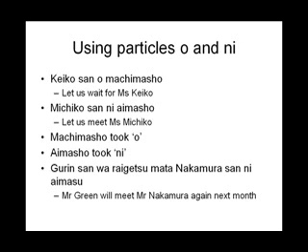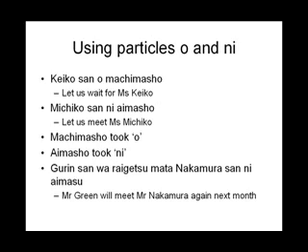Now let us look at the last sentence. Gurin-san wa raigetsu mata Nakamura-san ni aimasu. Gurin-san wa, the wa indicates Gurin-san is the subject. Gurin-san is Mr. Green. Gurin is actually a transliteration of the name Green. Raigetsu indicates the time frame. It means next month. Gatsu is the name of a month. Getsu is the count of a month. Next month shows this has to be translated to the future tense.